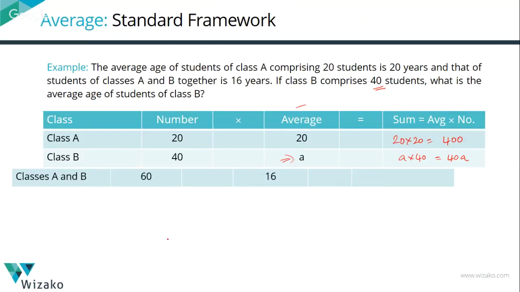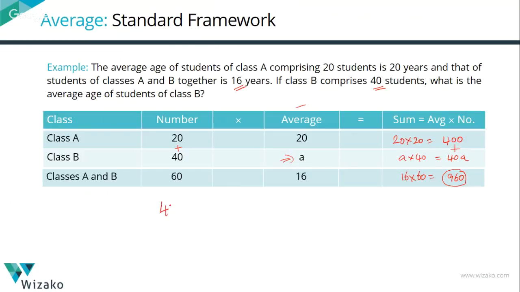The two classes taken together, 20 students in class A plus 40 in class B, makes it 60 students. Their average for both the classes taken together is 16. The sum of their ages is going to be average into number, which is 16 into 60, which is equal to 960. Now to compute A, the sum of the ages of the two classes, 960, is nothing but the sum of the ages of students of class A plus class B.